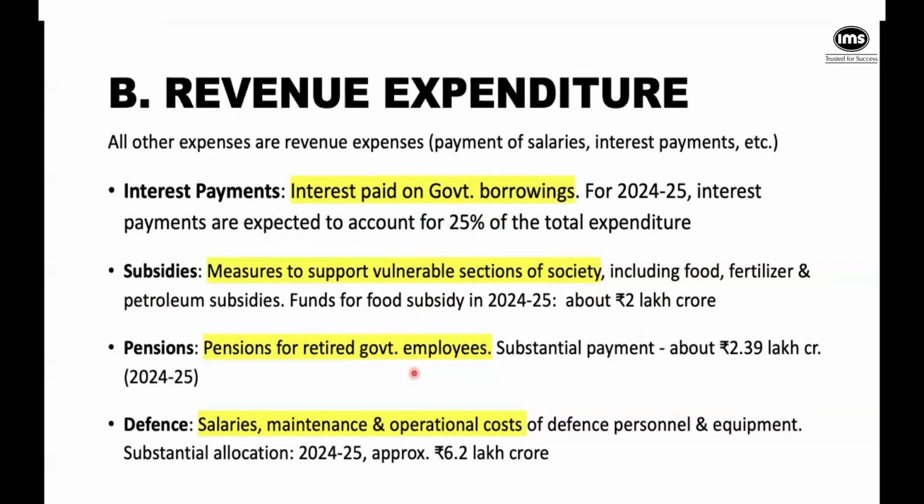And then of course defense. Let me ask you guys, do you think that the defense expenditure is justified? We have about 6.2 lakh crores for the salaries, maintenance, operational costs. So I see no from Simran, I see yes from Vandana, Pavitra. Sutir says 2/3. It's less. It's because of border hostility, because of China and Pakistan, because salaries and pensions are high. Okay. Chunk goes to pension, Ukraine. Okay, awesome guys. Thank you.